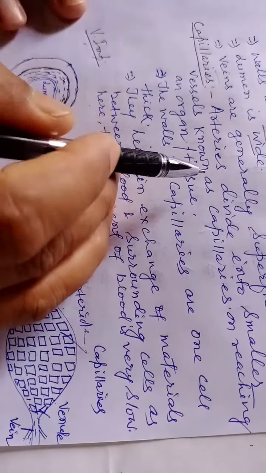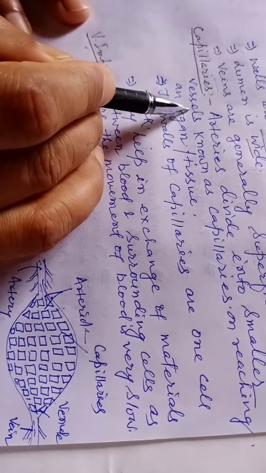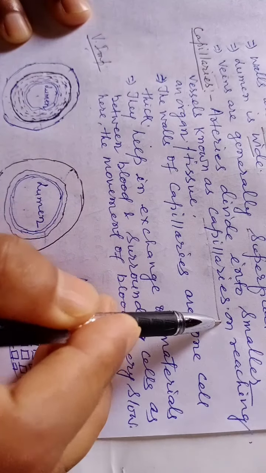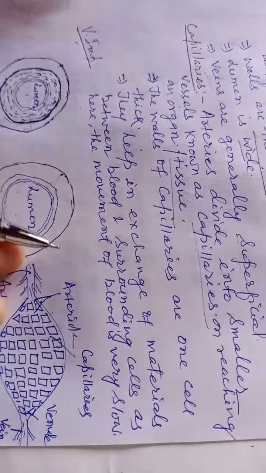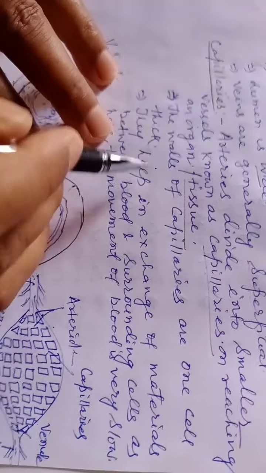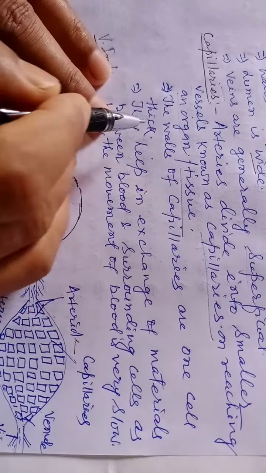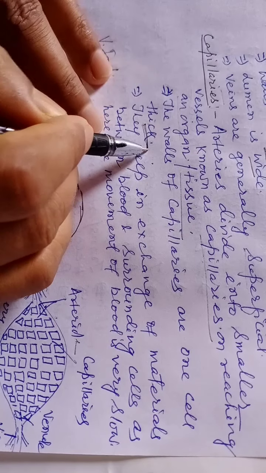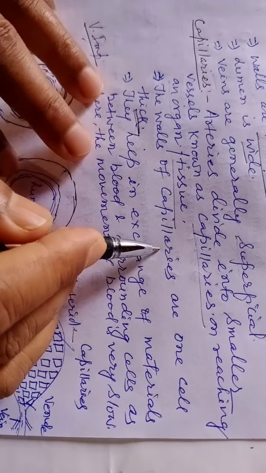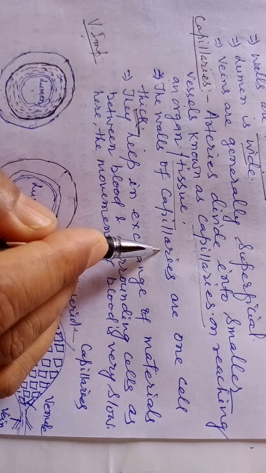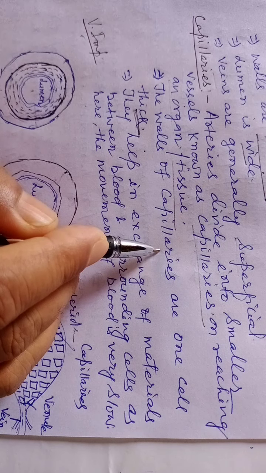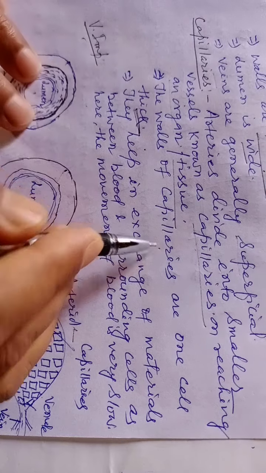Arteries divide into smaller vessels known as capillaries on reaching an organ or tissue. The walls of capillaries are one cell thick, very thin, so they are in contact with the cells and can transport materials from blood to the cell or from the cell to the blood.